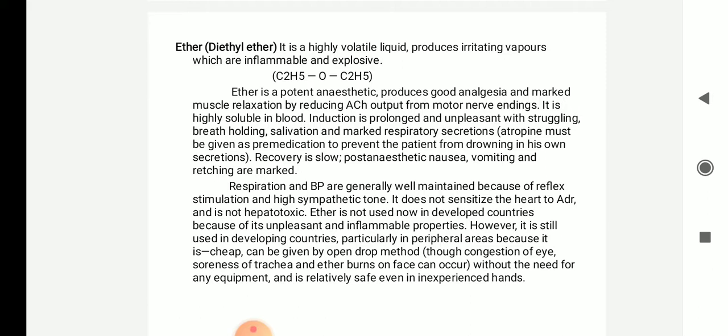in developing countries, particularly in peripheral, that is outside areas, because it is cheap and cost effective. It can be given by the open drop method, though congestion of eye, soreness of trachea and ether burns on the face can occur. Open drop means you are keeping a drop of ether on the skin, without the need for any equipment. You can directly apply the ether as an anesthetic and it is relatively safe even in inexperienced hands, that is even a fresh person can use this ether.